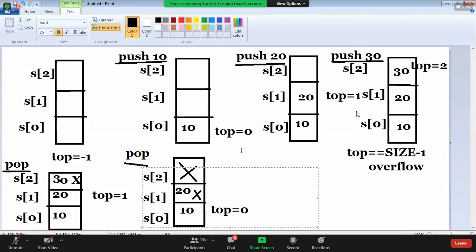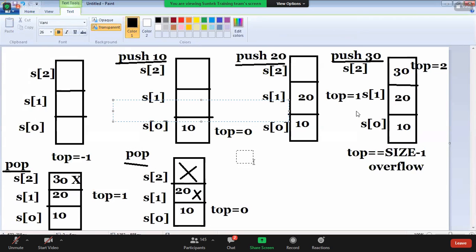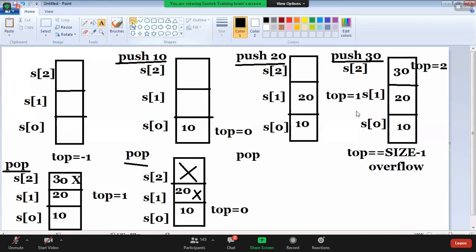Now again we are going to delete the next element. If you delete next element, guys, which element can be deleted? That is also pop operation. We are doing pop operation, right? Which element? S of top, S of 0 can be deleted. Okay, when S of 0 is deleted, then top value is how much? Top is -1. Again, it is empty.